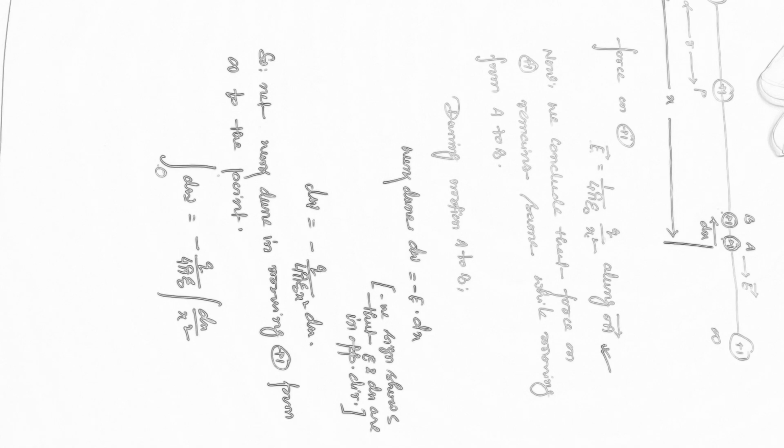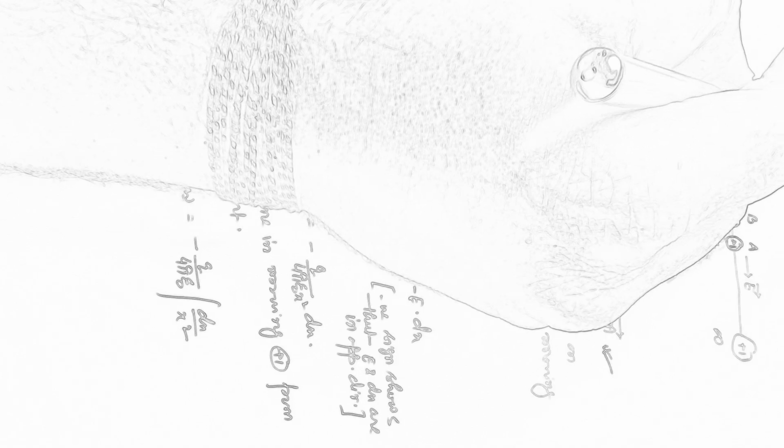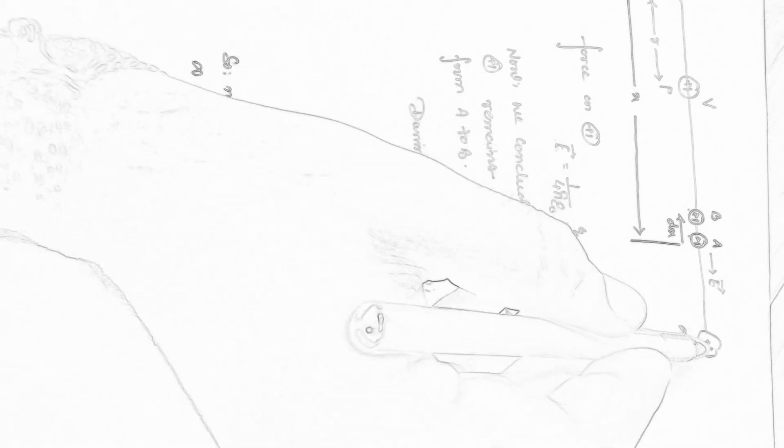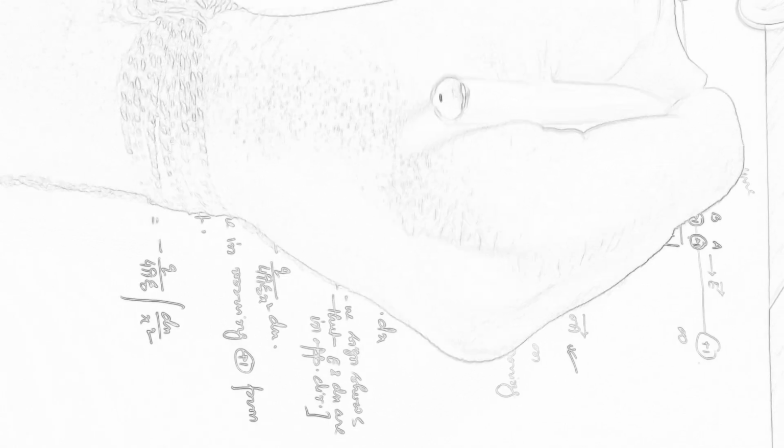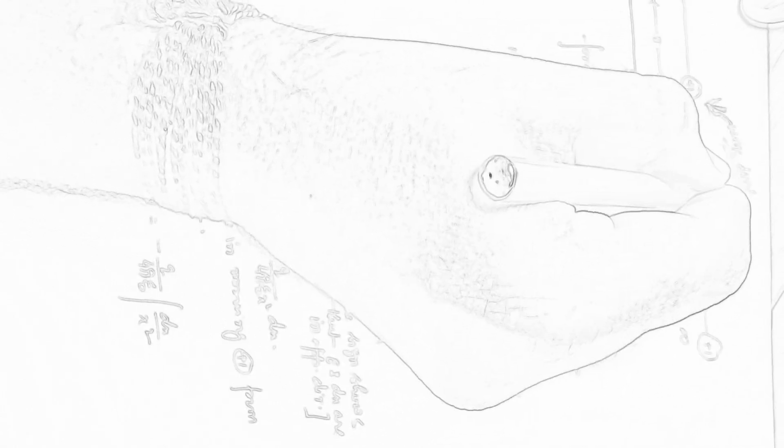Now on moving +1 from this to this, say the net amount of work done is V. While moving from infinity to this point, say the net amount of work done is V. So this is your work done in moving from infinity to this point.